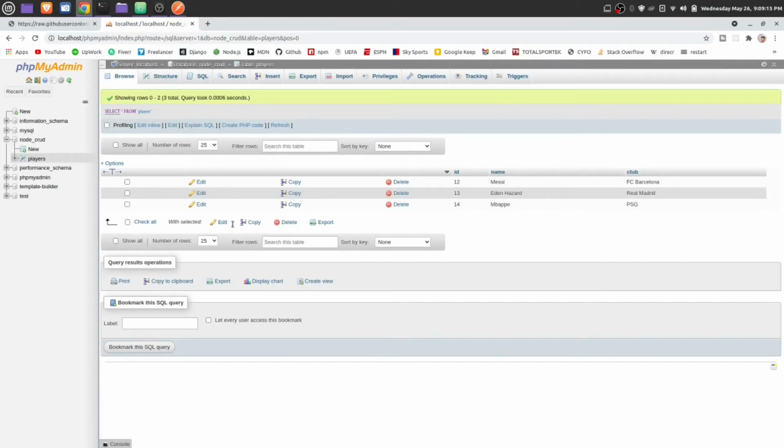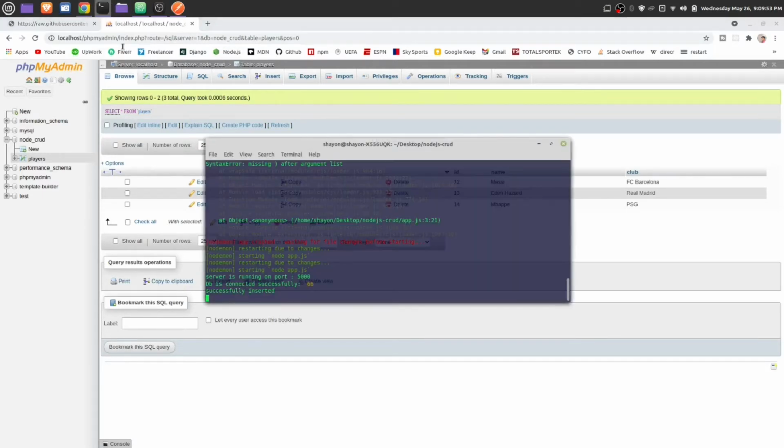That means create, read, update, delete, all of them are working successfully, but there is no front end. We can use ReactJS for front end. Also we can use EJS view engine for server side rendering or Handlebars or something like that. Let's use EJS for now. So at first we need to install EJS.